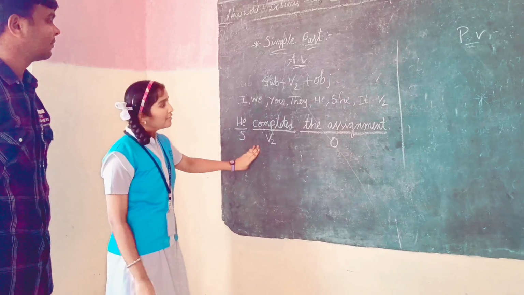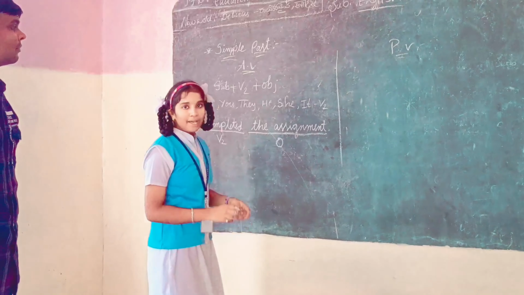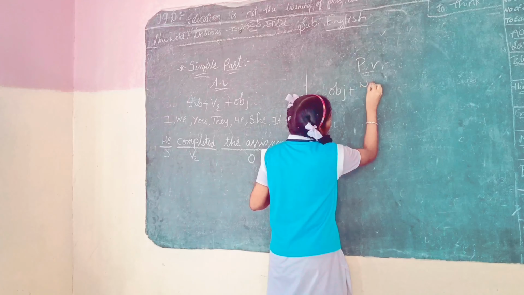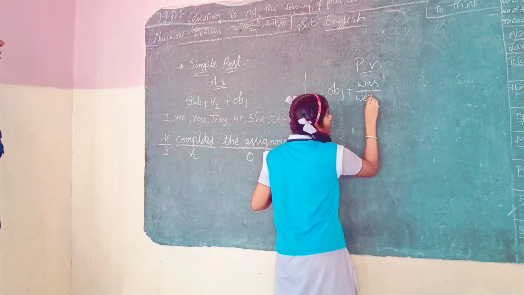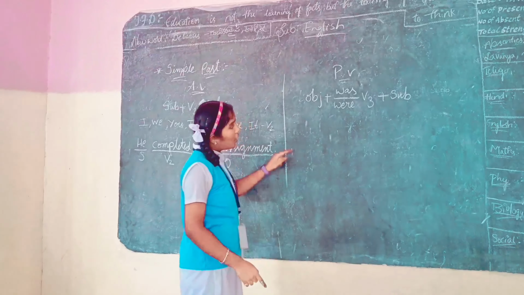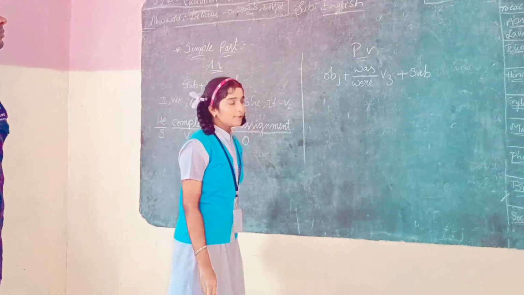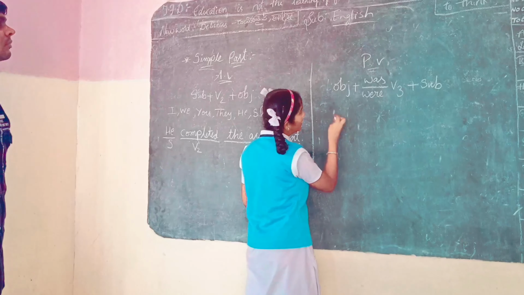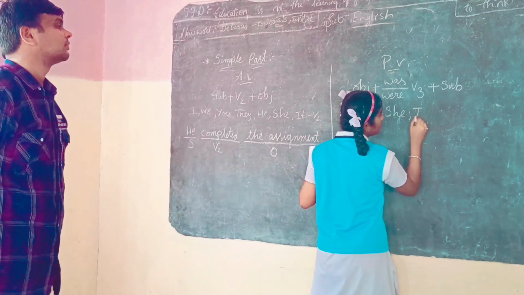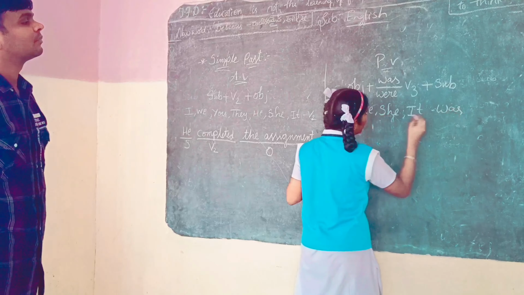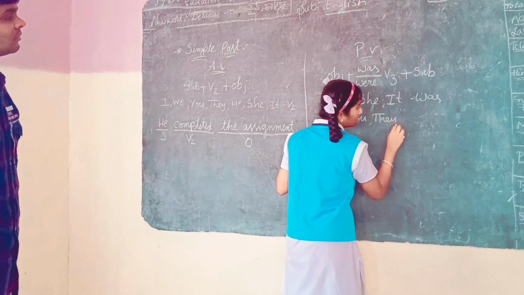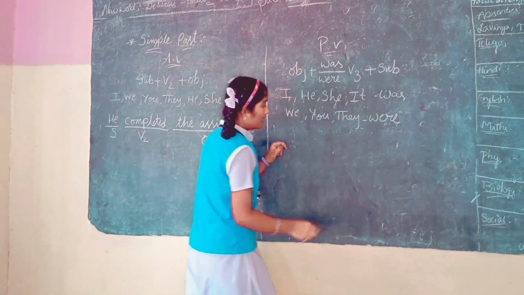If I have to write this sentence in passive voice, first we have to know the structure for passive voice of simple past. And the structure is object plus was/were, V3 plus by plus subject. In passive voice, the object is written first and the subject is written last. And the pronoun changes for was/were: for I, he, she, it, we write was, and for we, you, they, we write were.